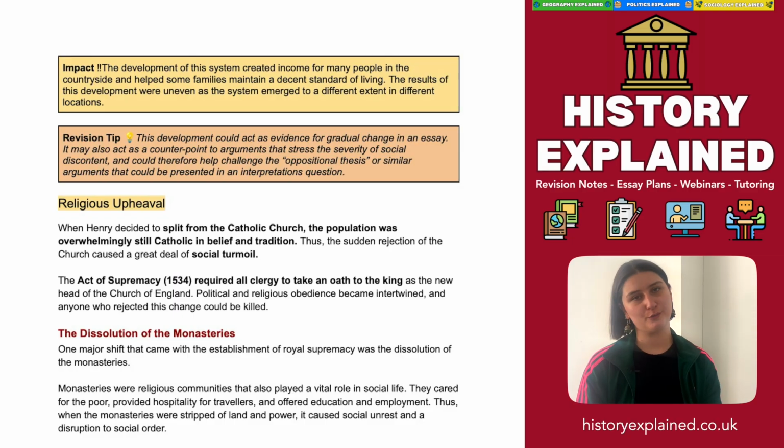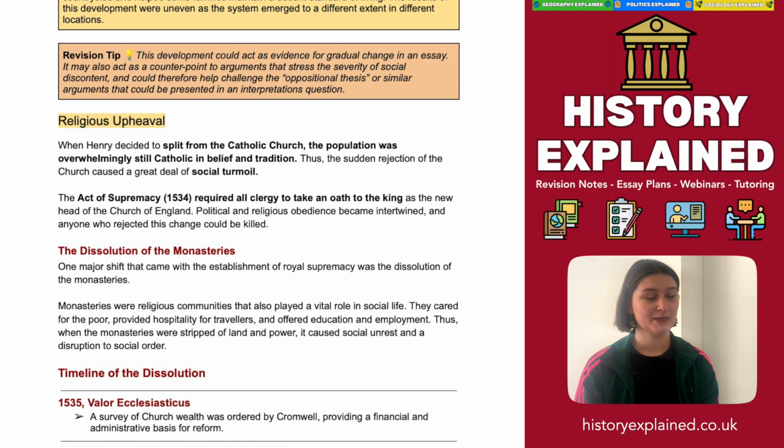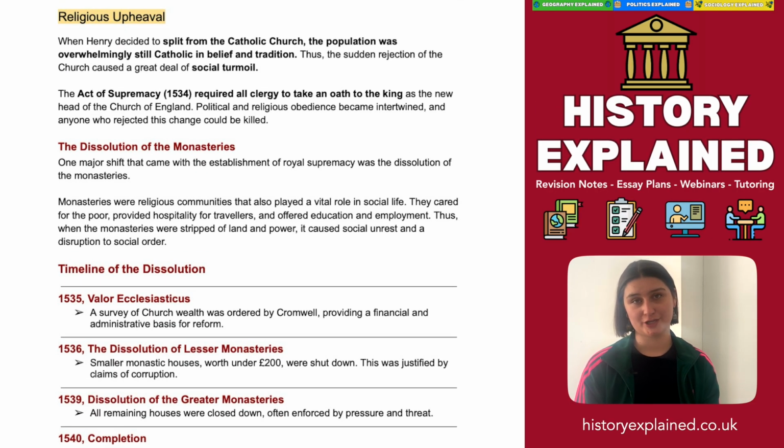Now, in a previous video, we've looked at religious change in England in this period, but if we have a little look back and think about it, the split from the Catholic Church in the early 1530s had a massive impact on England and life for the majority of people in England. The Act of Supremacy required all clergy to take an oath to the king, who became the new supreme head of the Church of England, and people were expected to change their religious practice from Catholic to Protestantism.